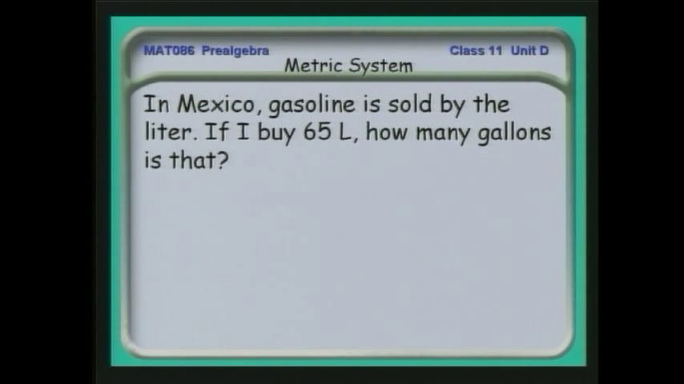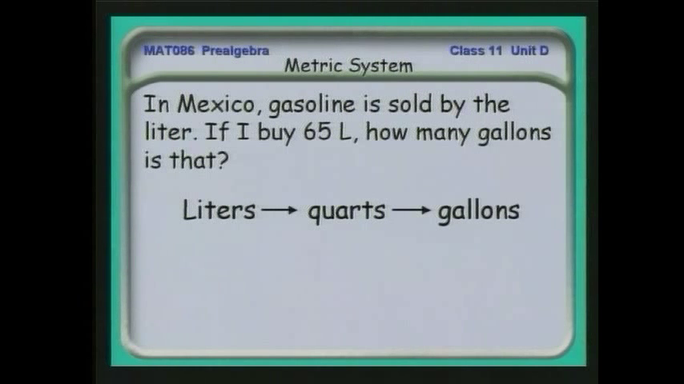Here's another useful one if you travel. In Mexico, gas is sold by the liter. If I buy 65 liters of gas, I'd like to know how many gallons that is. Now this is an interesting measurement because I can go from liters to quarts, and then once I know how many quarts I have, I can go from quarts to gallons.